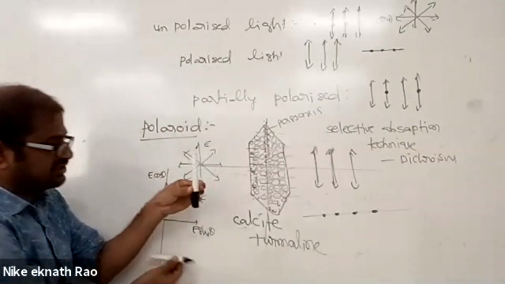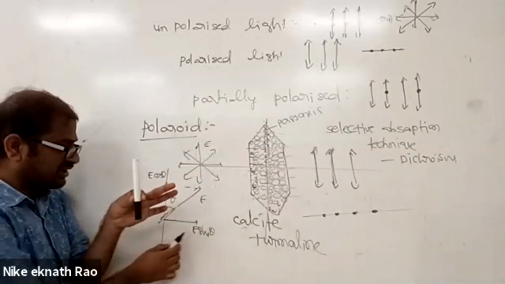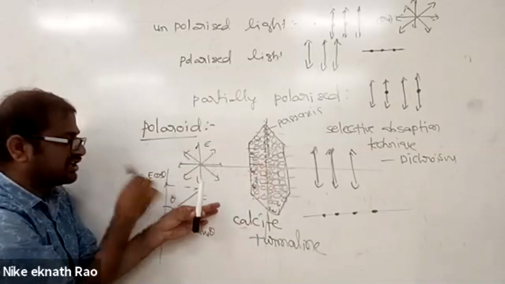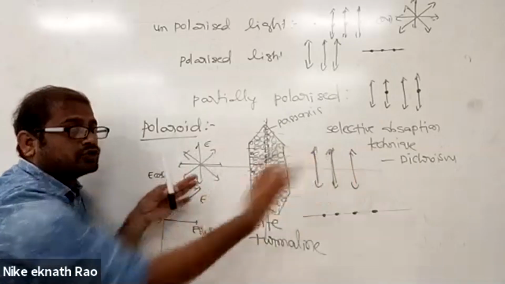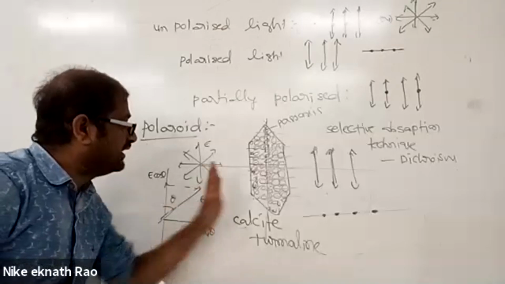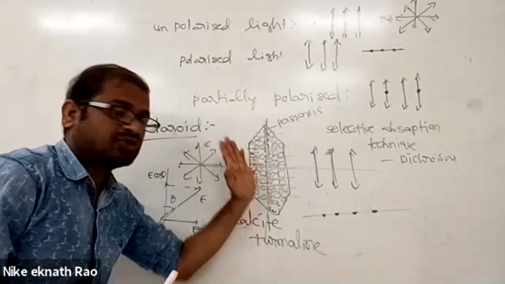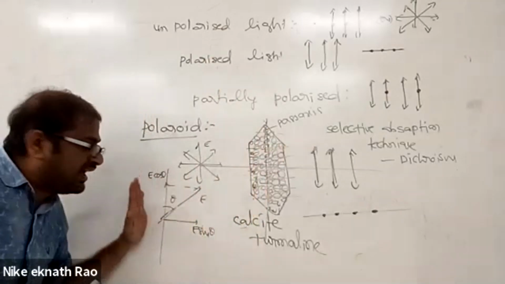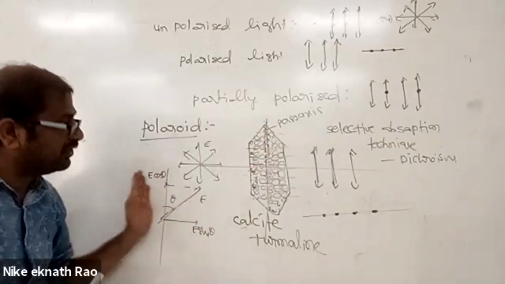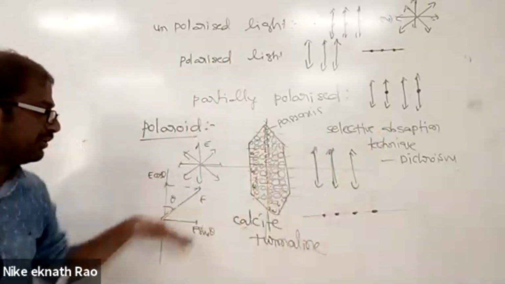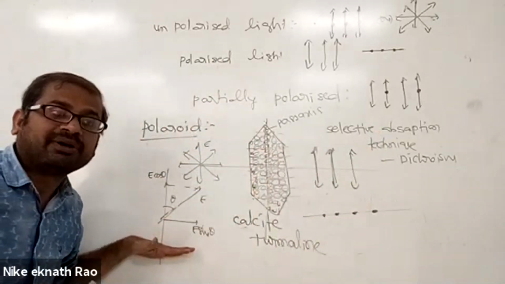Now for this axis, E sin theta is perpendicular, so it is absorbed by the material. E cos theta is parallel, so it comes out. So even if they are not exactly in the pass axis direction, take the component of the electric field vector along the pass axis. Those components are allowed outside, and perpendicular components are blocked.